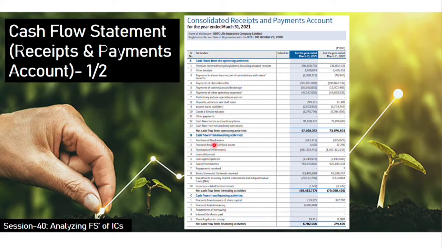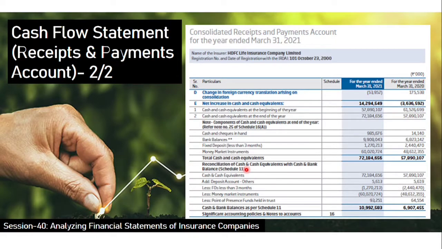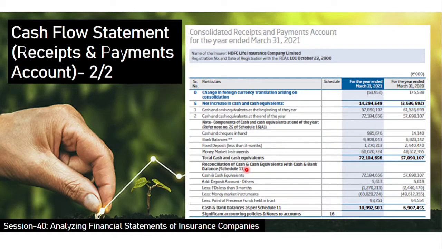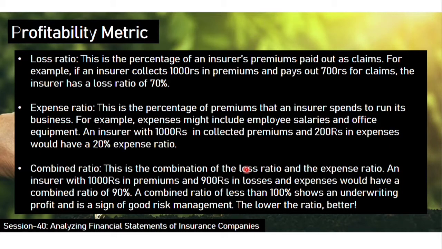Only thing is something like purchase of fixed assets instead of plants and equipment in the case of a manufacturing company. But concept-wise the entire thing is the same, so you can also go through this. There is nothing new as far as an insurance company is concerned for a cash flow statement. This is the next page, page 2 of the cash flow statement. So that ends all four financial statements of the insurance company.